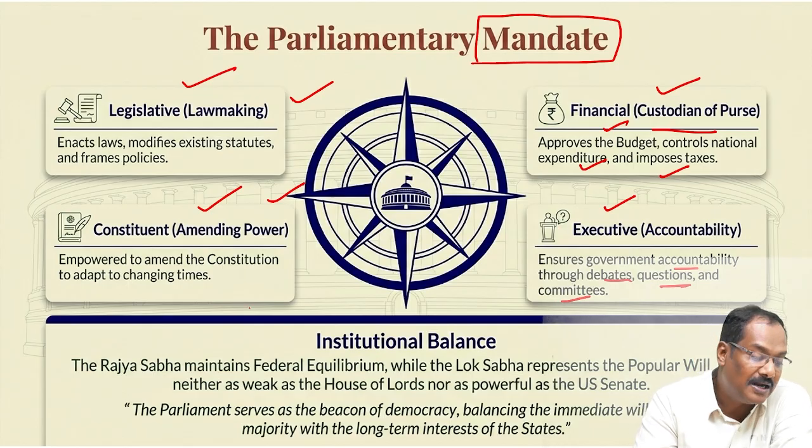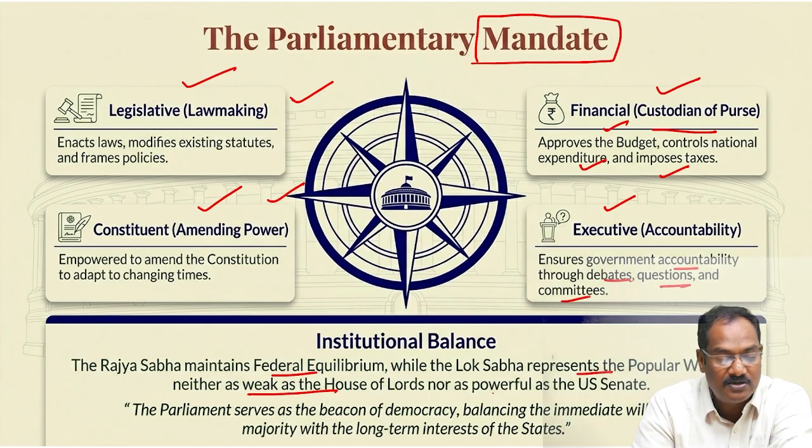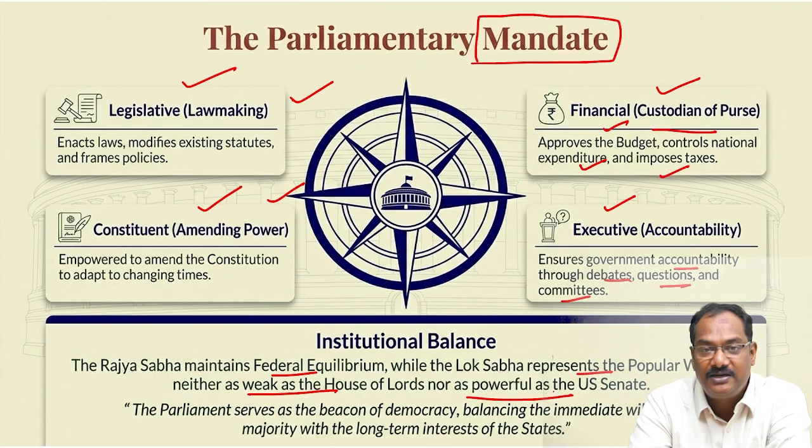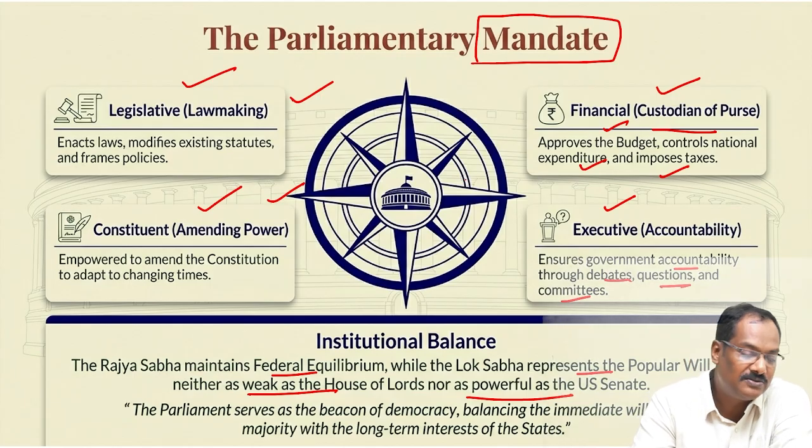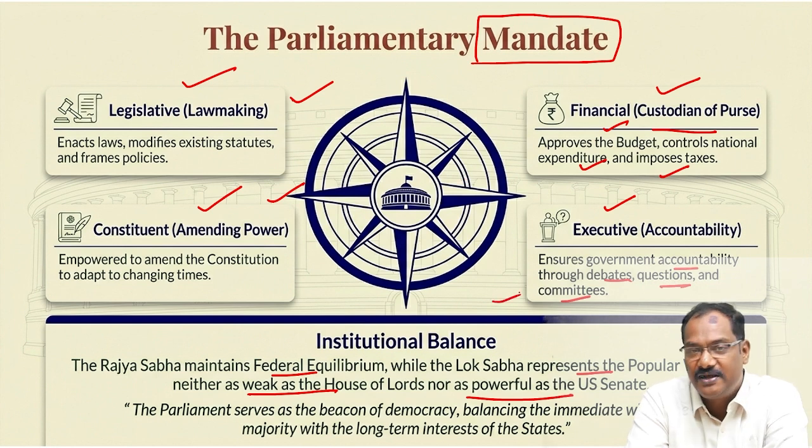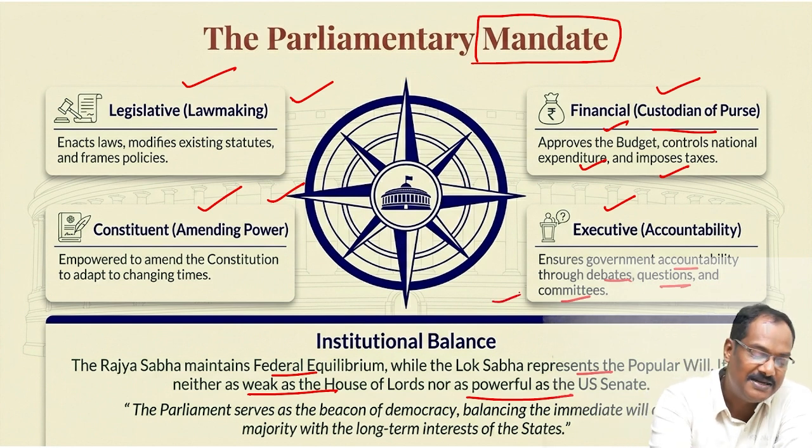The Rajya Sabha maintains a federal equilibrium while the Lok Sabha represents the people. It is neither as weak as the House of Lords nor as powerful as the US Senate. The parliament serves as a beacon of democracy, balancing the immediate will of the majority with the long-term interests of the states. So this is to be noted. These are points which you can use at the mains level.